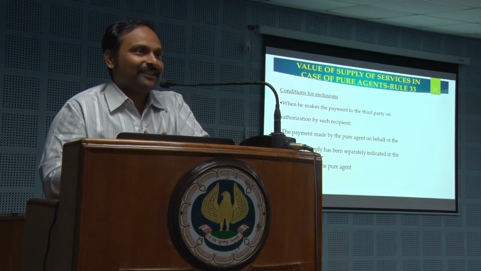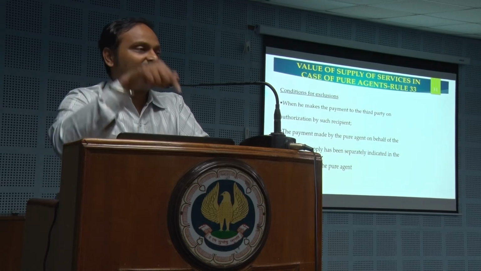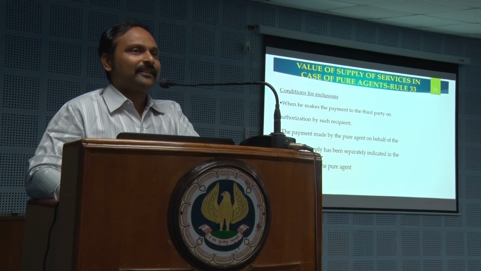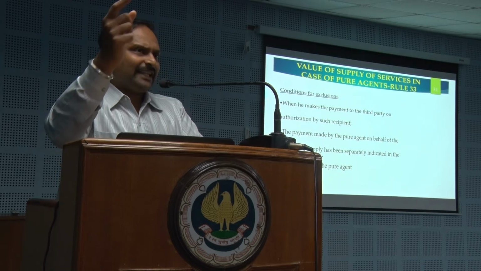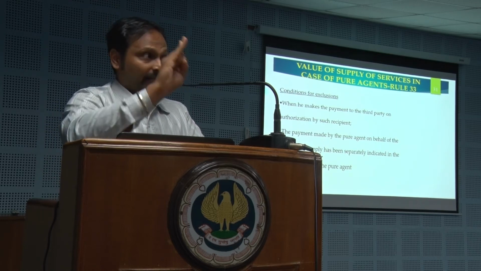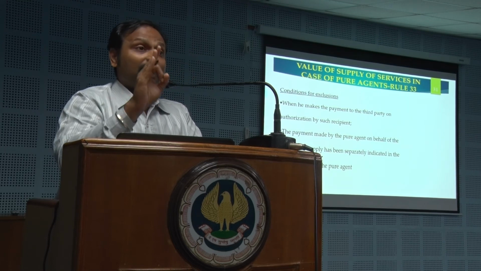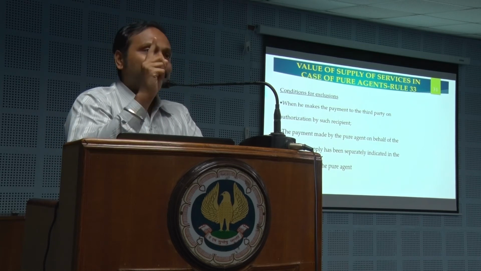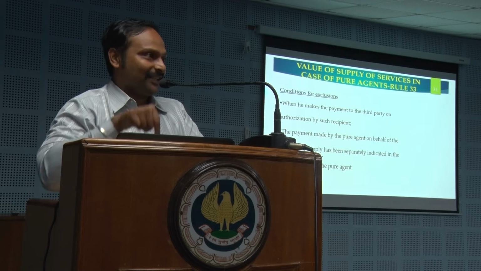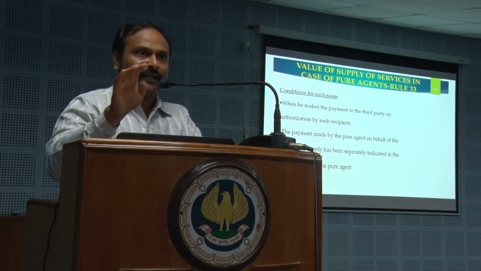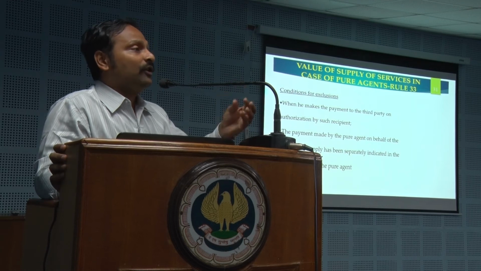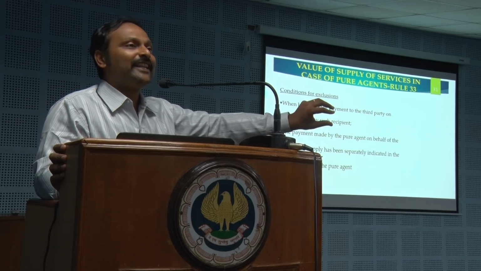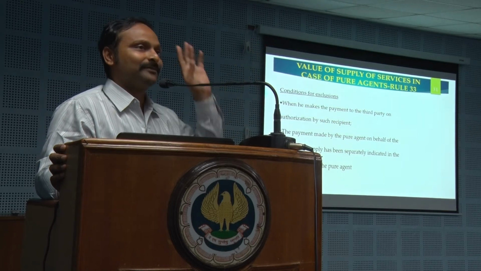Logically, you would think that it is only on 50,000. How to place that logic in law? The concept of pure agent does that. Pure agent says, if you have incurred something as an agent of somebody, and he knows that you are an agent, and you have incurred and the bills are all taken in his name only, and you don't charge him a single rupee extra than what you have incurred. If all the 4 conditions are satisfied, then the value of such reimbursements will get excluded because it is pure agency in nature. Remaining value only GST is to be paid.